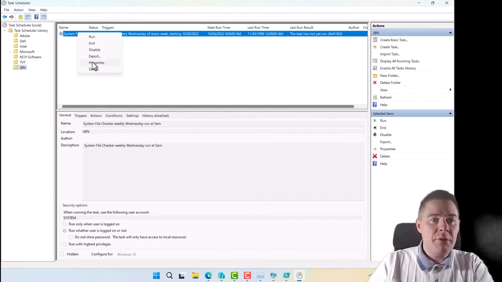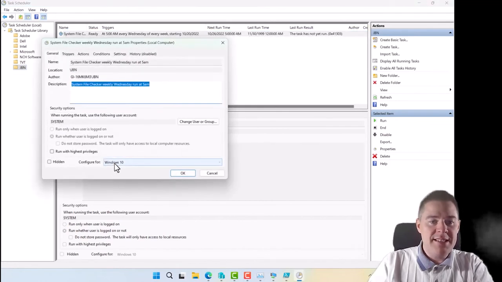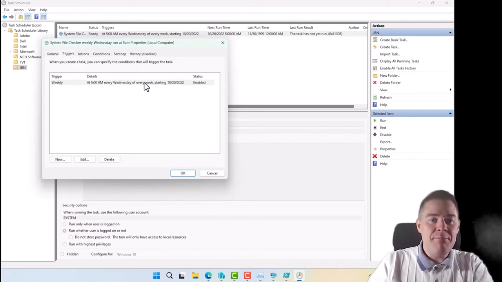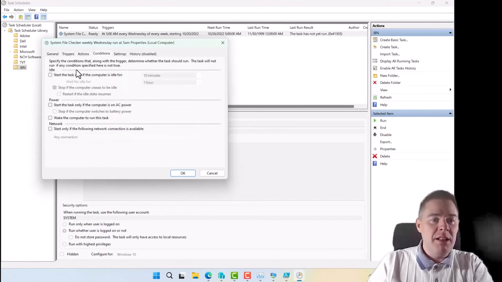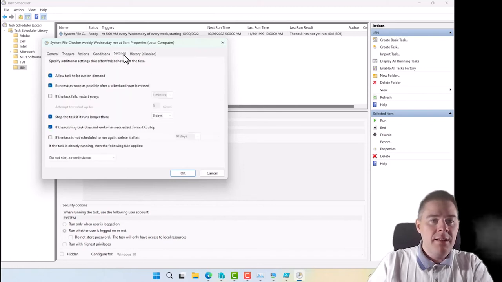We can take properties. And you see here, it says Windows 10. By default, it take one of the older. It's run as system. That was the NT authority system. Triggers, 5 a.m. every Wednesday. Perfect. Action, run system file checker Scannow. Condition, well, always run even if it's not on AC. And we also have run as soon as possible. If for some reason a machine is not on at 5 a.m., it starts when people start it on.